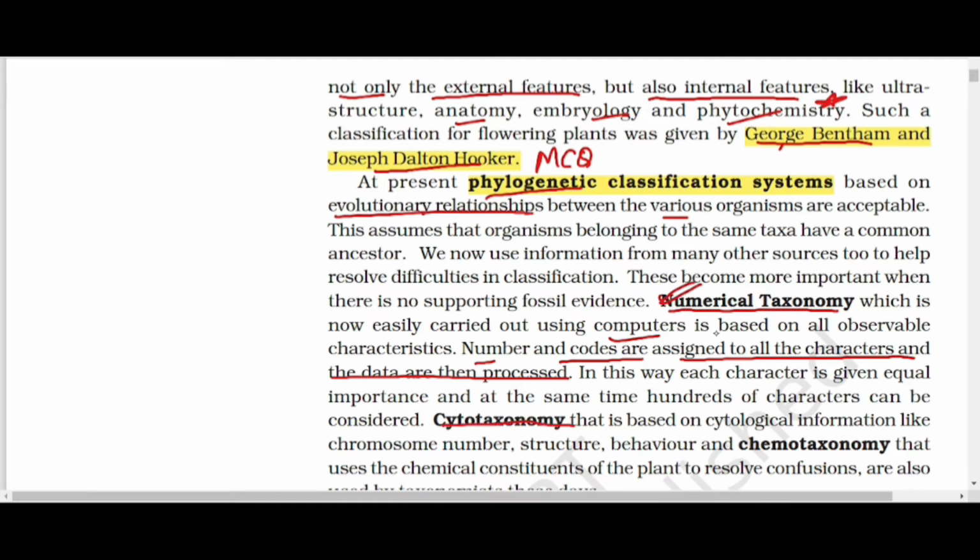If we categorize organisms on the basis of their chromosome number, their structure, their behavior, then we are talking about cytotaxonomy. And if we are talking about the chemical constituents in the organism or in the plant, then we are talking about chemotaxonomy.